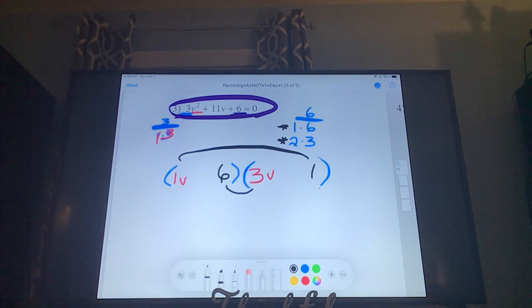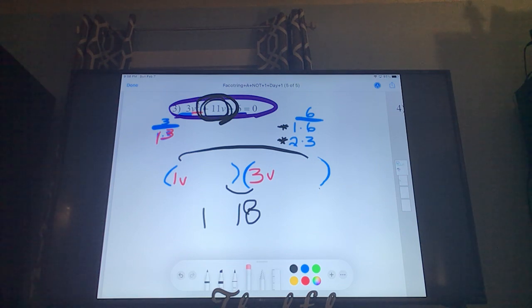So the outer is going to be 1 times 1, which is going to give you 1. The inner, 6 times 3, is going to give you 18. Would 18 and a 1 ever give me this 11 that I need in the middle here? No. And so we've checked 1 and 6, and we've checked 6 and 1. And so we know that those don't work.